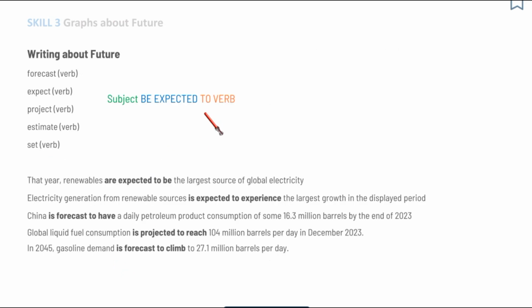Here you can see more examples of how this structure is used. So this structure is actually quite good if you want to show your grammar, so definitely use it. With that said, the next grammar structure that we're going to discuss is even more advanced.